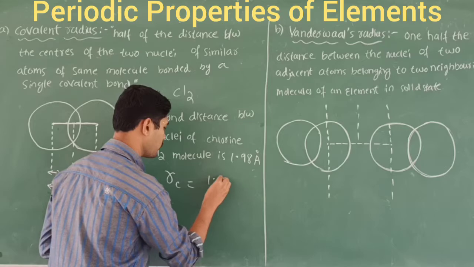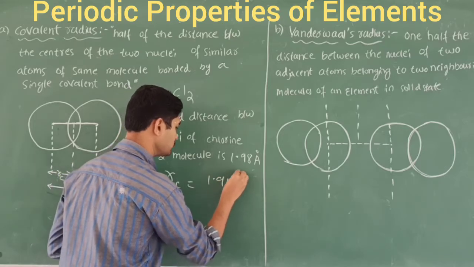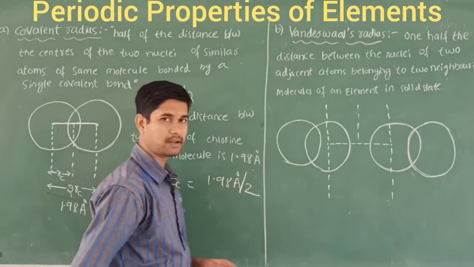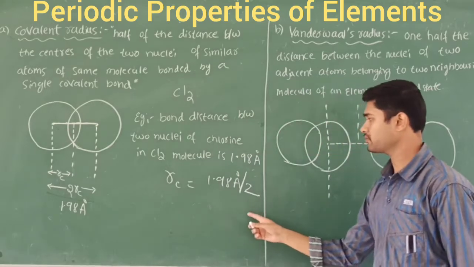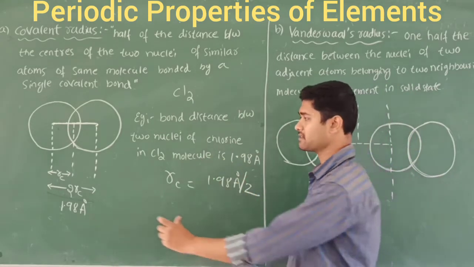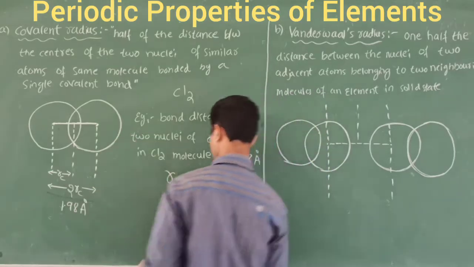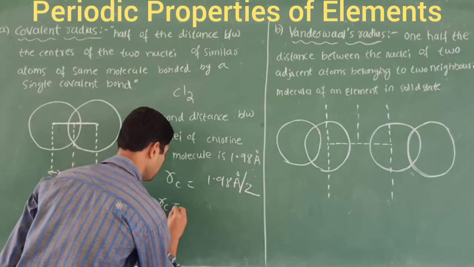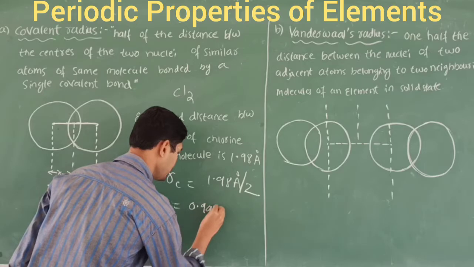Rc is equal to 1.98 angstrom divided by 2. They have given the distance, so what about its radius? The radius is half of this distance. That is, Rc is equal to 0.99 angstrom.